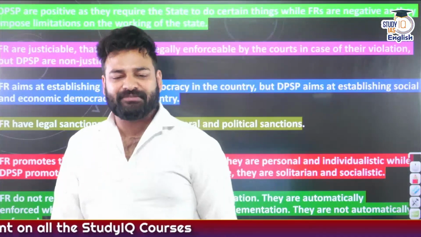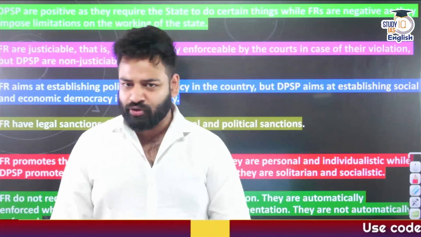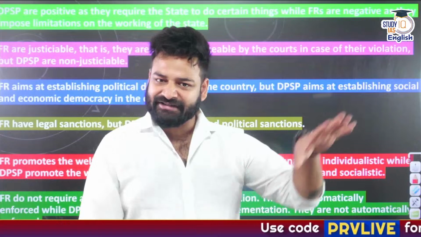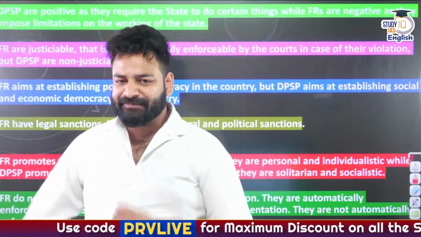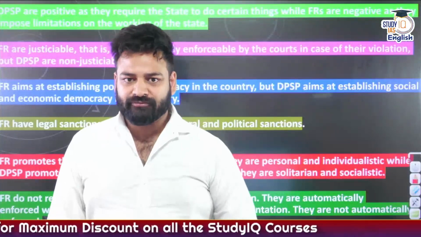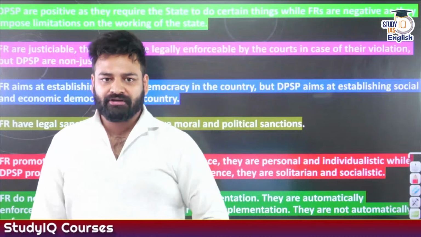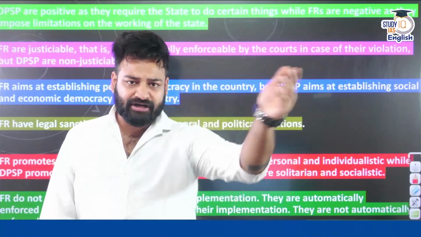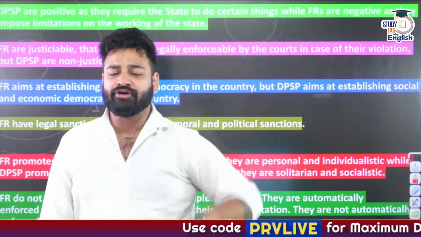Whereas DPSPs focus on the society or the nation as a whole. So fundamental rights are individual, a type of micro, whereas DPSPs concern the whole of the nation, a type of macro. In economics, you might have encountered these terms: microeconomic, macroeconomic. Microeconomic is focusing on an individual. Macroeconomic is focusing on the whole of the society or the whole of the nation.